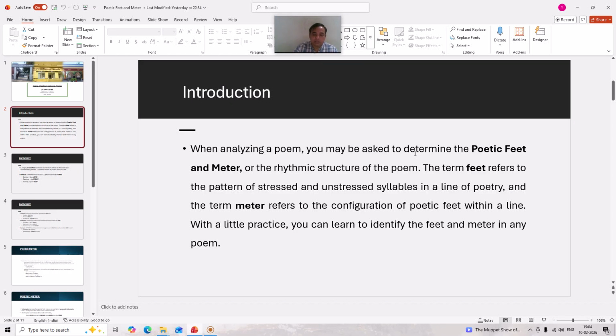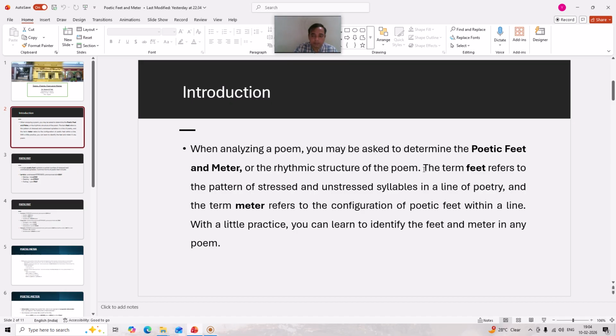Poetic feet and meter make it easier for the person to understand what kind of poem it may be, or what kind of emotions, feelings, experiences are being expressed through a poem.